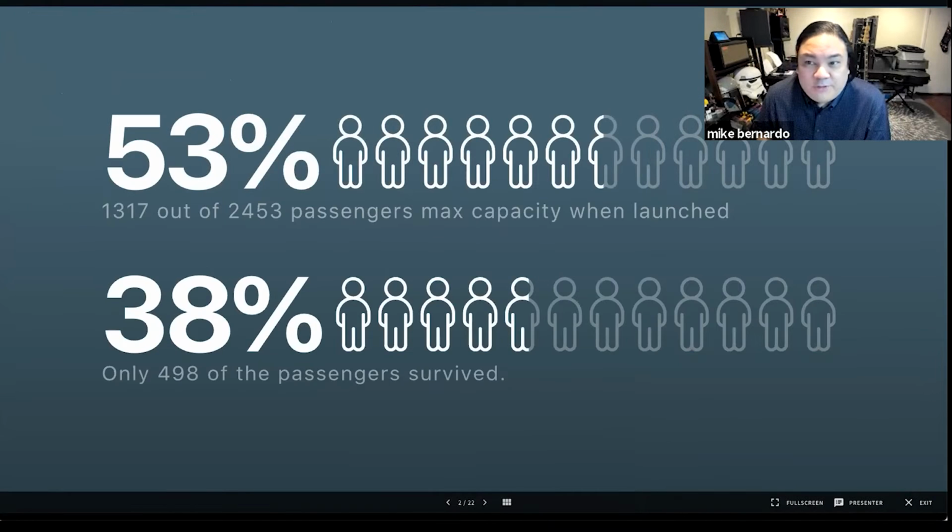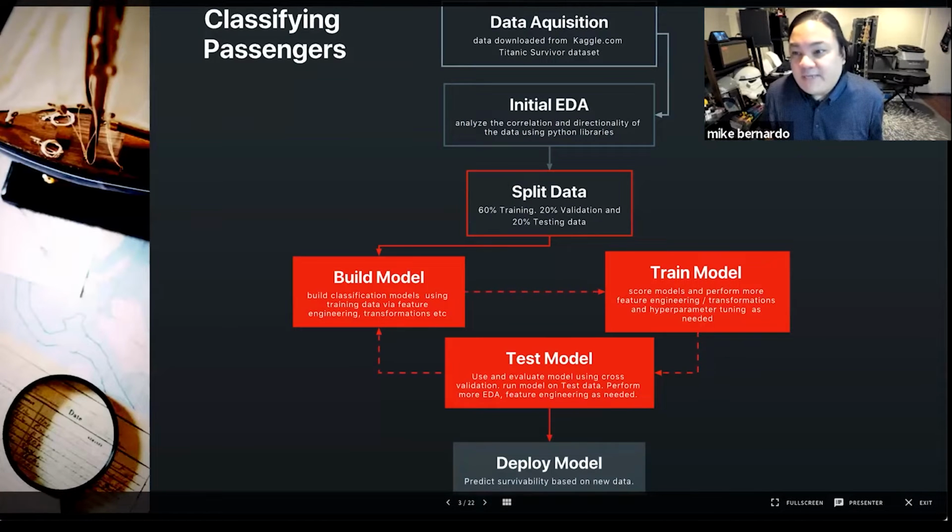Even though the ship was only at 53% capacity with around 1,317 registered passengers, only 38%, or 498 people, survived the tragedy. Given this, what are your chances of surviving the Titanic? Using machine learning classification methods and algorithms, my goal is to predict the survivability of passengers based on features in the data. The project itself will require some EDA, some feature engineering, model building, and testing. I'll also employ some cross-validation, some fine-tuning of the hyperparameters, and then run the model against test data. In the end, I would eventually use the model in order to make predictions.